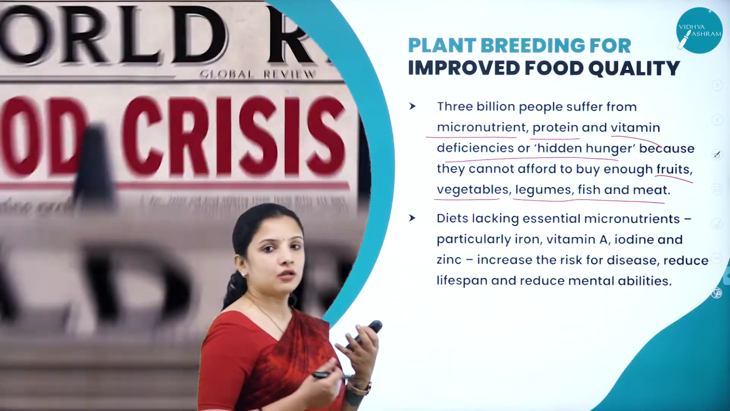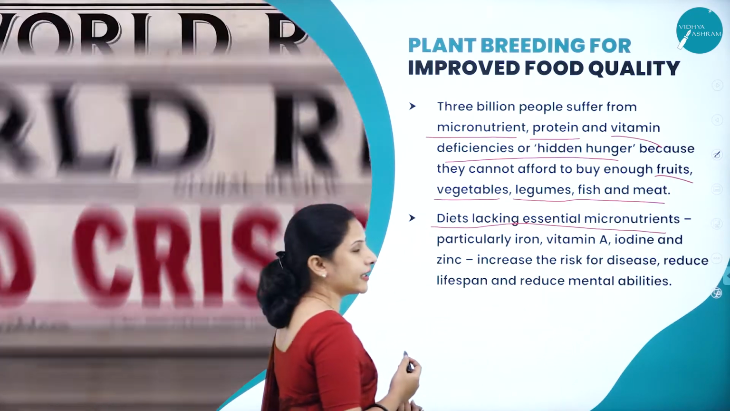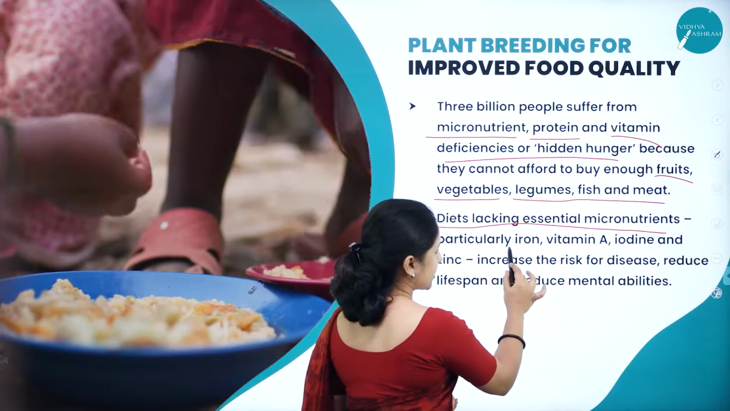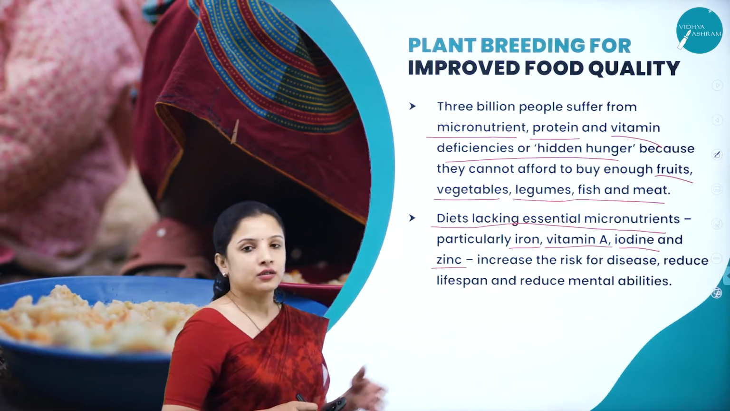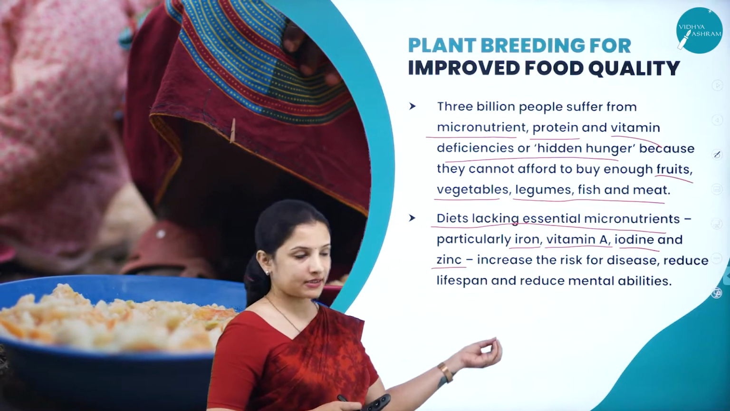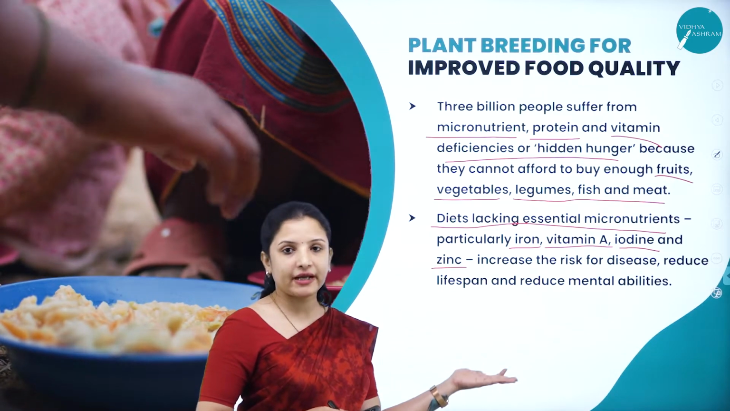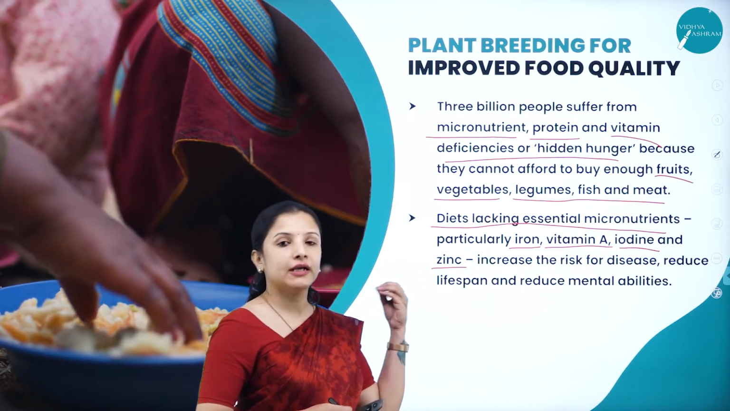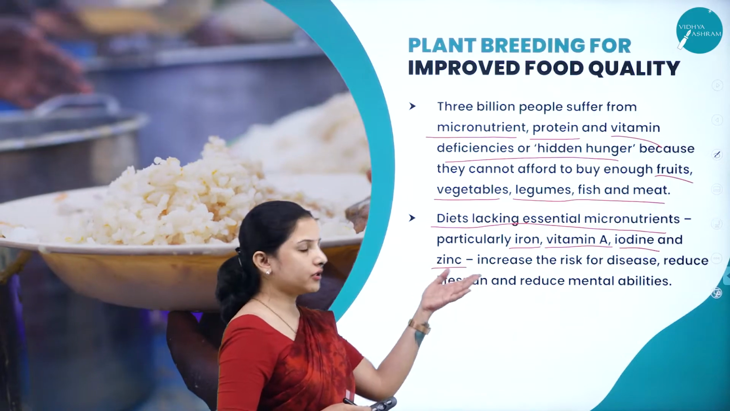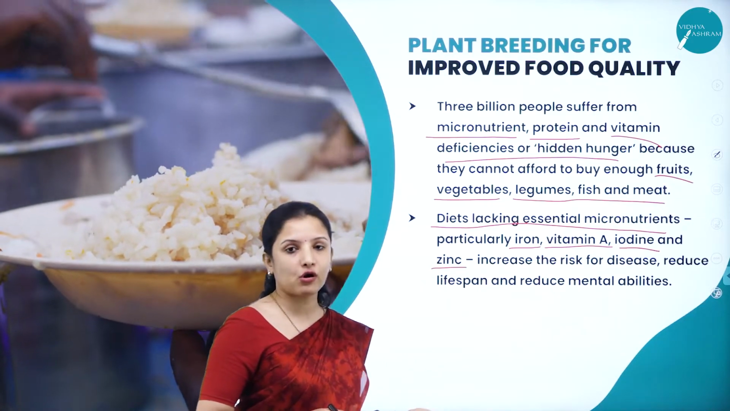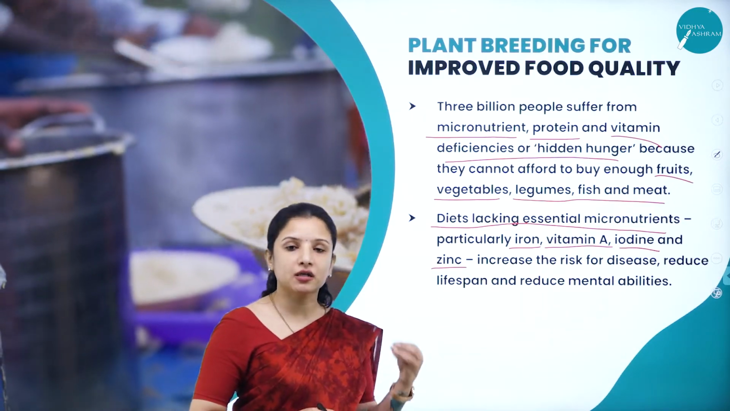And also a lot of problems are being created because of diets lacking essential micronutrients, especially iron, vitamin A, iodine and zinc. This also increases the risk of various diseases. Say for example, vitamin A deficiency can lead to blindness, loss of night vision, or it can lead to color blindness, right? Iodine deficiency can lead to goiter. And if zinc deficiency is there, it can also lead to a lot of muscular and nervous system disorders.